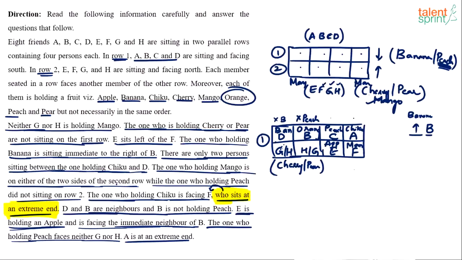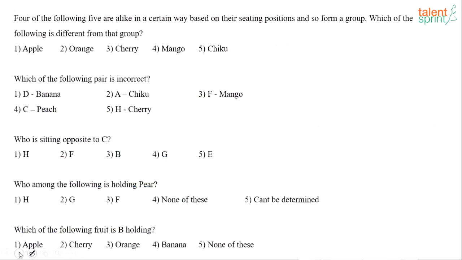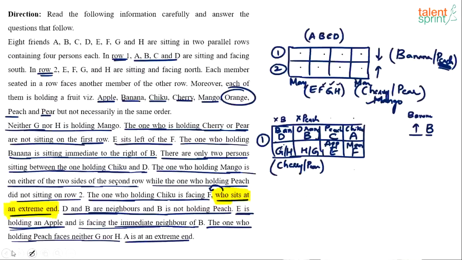What else can be a classification? How can you classify these? 4 of the following 5 are alike in a certain way. What is that certain way? Apple, orange, cherry, mango, chiku.